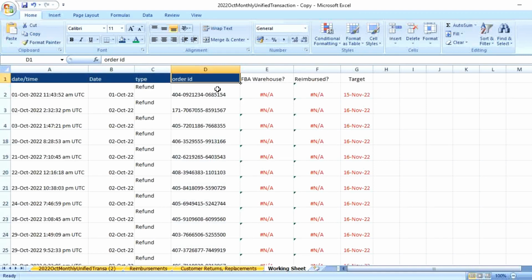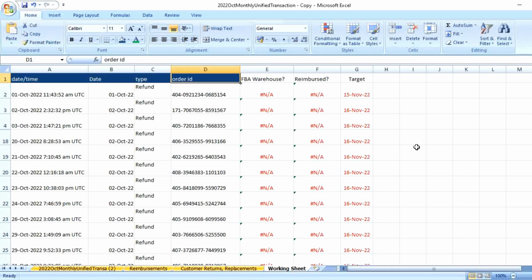Tell them, hey guys, these particular products were returned on so and so date. I do not see these goods in FBA warehouse in my customer returns reports, nor could I find any reimbursement against these orders. I request you to investigate and pay me back. This is how you're going to reach out to Amazon, and then they will investigate and pay you back your money. As simple as that. So this is how you're going to perform your returns or refund reconciliation activity.